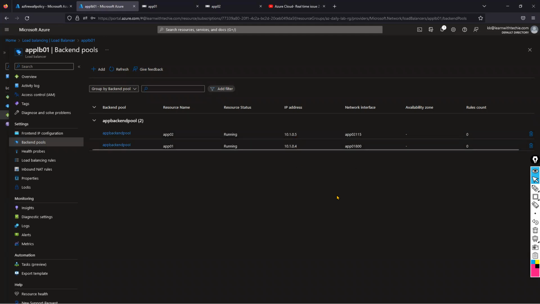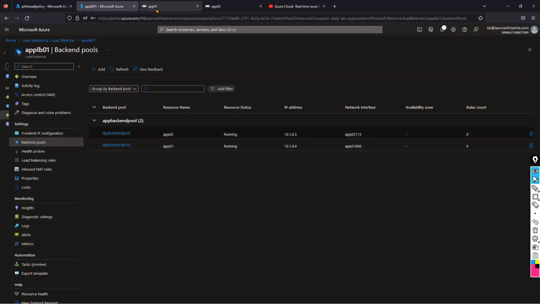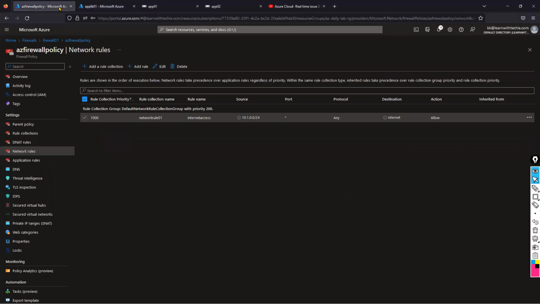Okay. So hopefully that is clear, and you got the answer for how to get internet access for the backend pool of two virtual machines when we are using the standard load balancer with a private IP address for clustering purposes. When we use it, this is how we provide internet access to the backend pool of the two virtual machines. This is the answer, guys. Hopefully everyone understands. Now the next question.